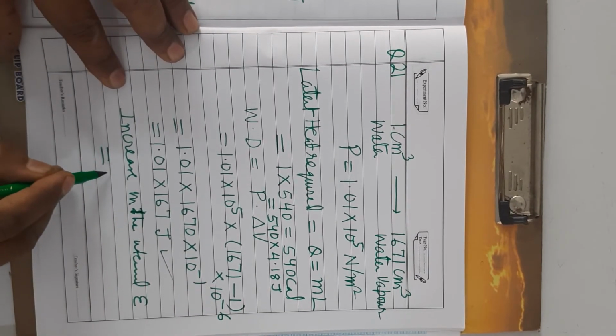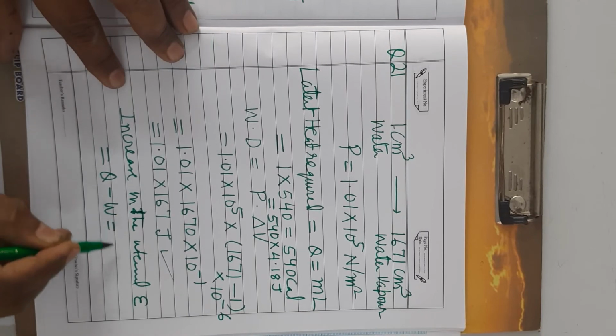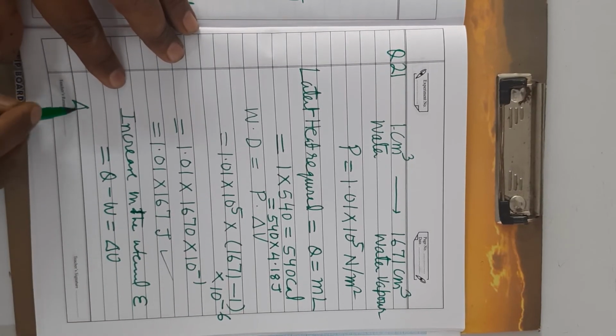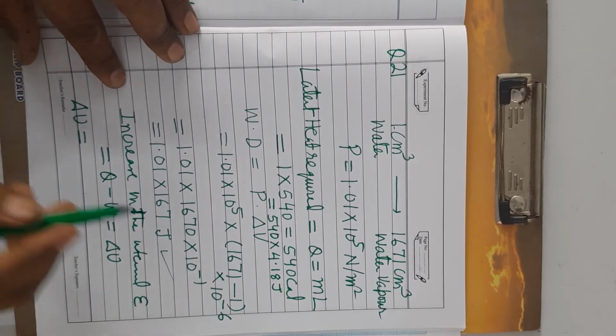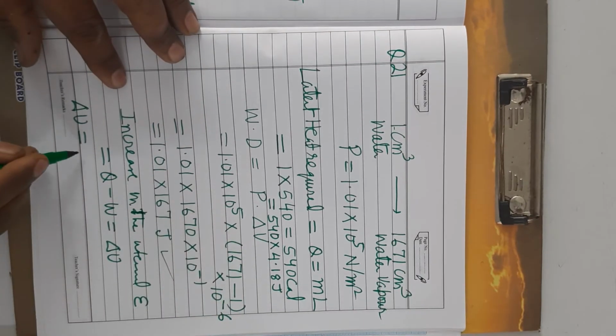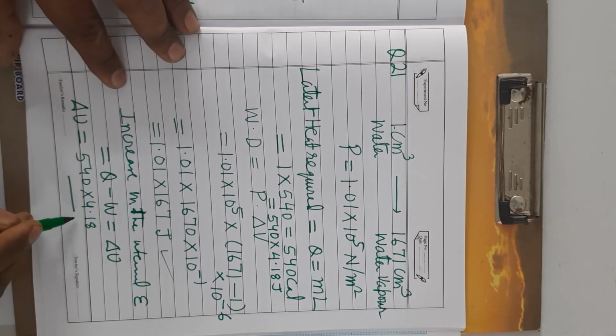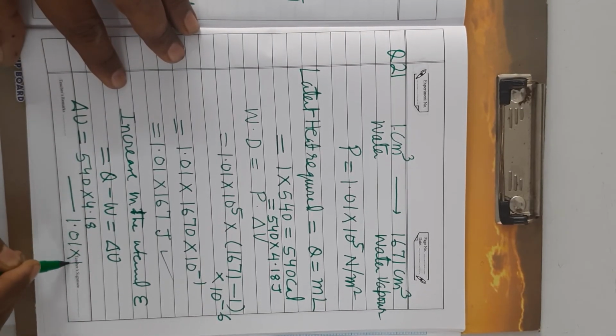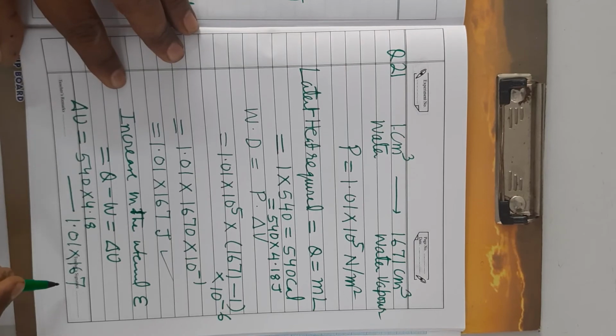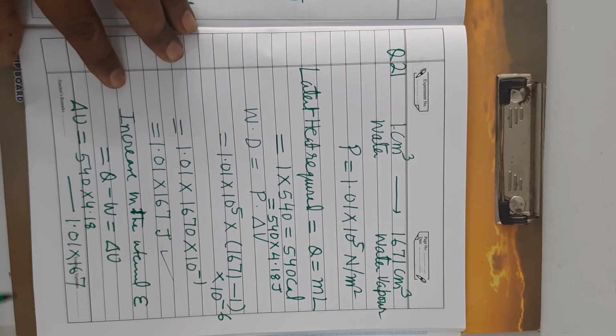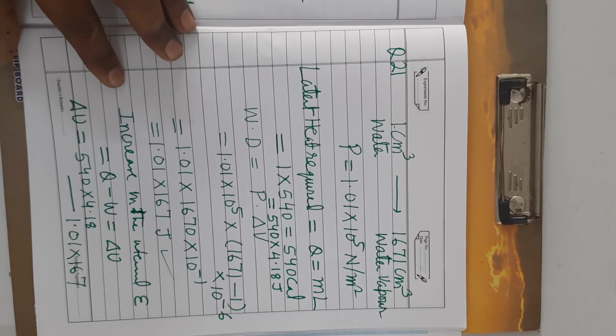Q minus W equals delta U. So delta U equals Q, which is 540 into 4.18, minus W, which is 1.01 into 167. That you can calculate. That will be the increase in internal energy.